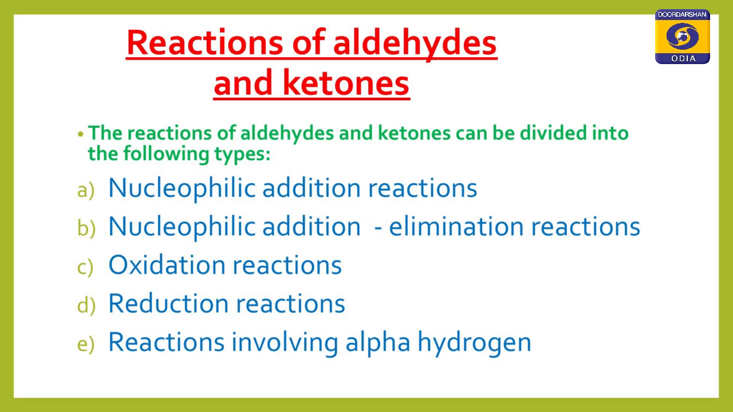The reactions of aldehydes and ketones can be divided into the following 5 types displayed on your screen. What are the types? Nucleophilic addition reaction, number 1. Nucleophilic addition elimination reactions, oxidation reactions, reduction reactions and reactions involving alpha hydrogen. These are the 5 types of reactions that aldehydes and ketones exhibit. We will discuss each and every reaction in detail.